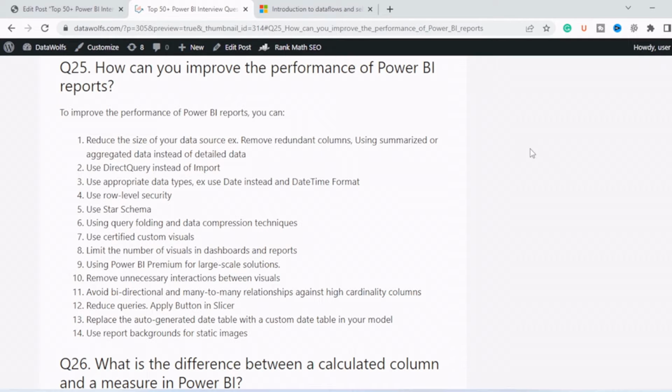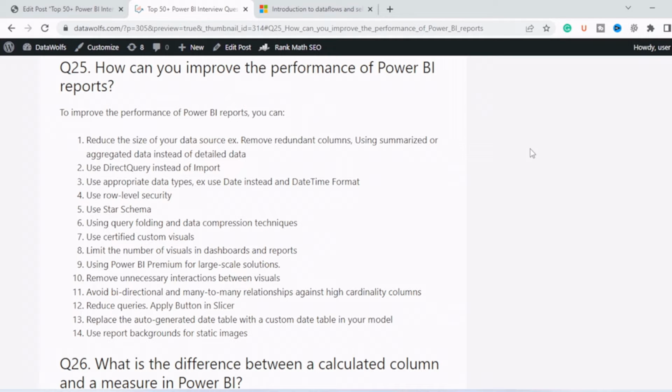Second point is use DirectQuery instead of import. So if your data size is quite large, you can use DirectQuery. Third point is use appropriate data types, for example date instead of date time. The space required to store date time is more compared to date. So date time will use large space, so it's better to use date. That will also increase the report speed.